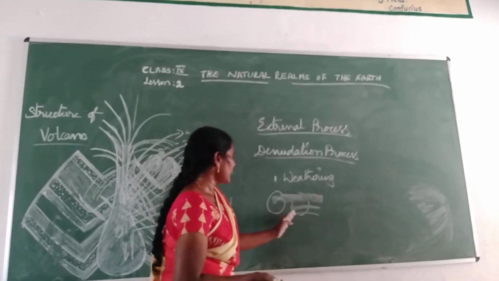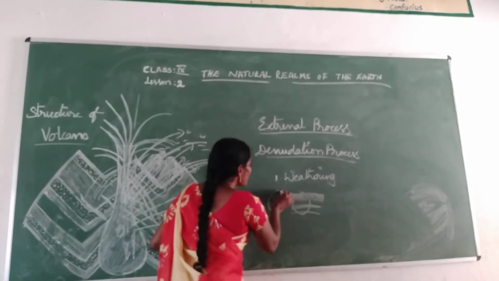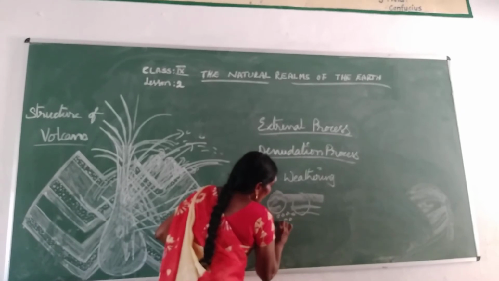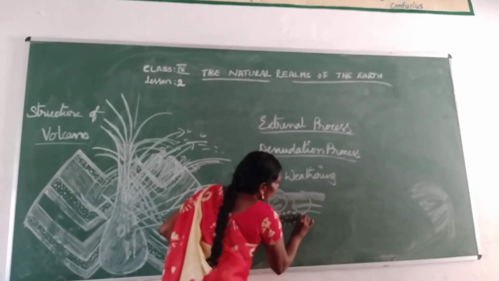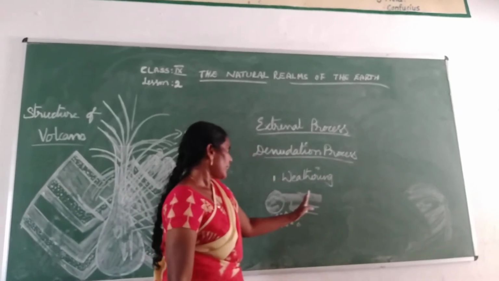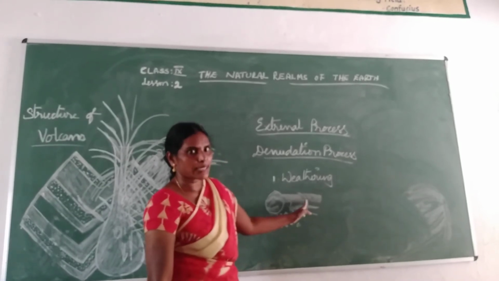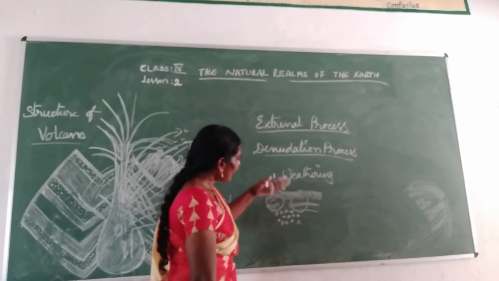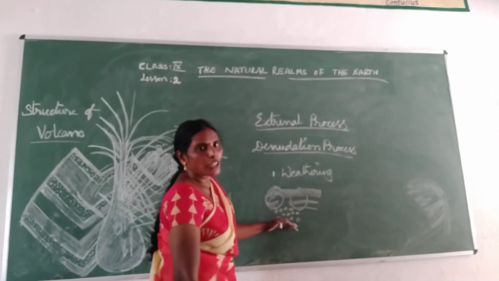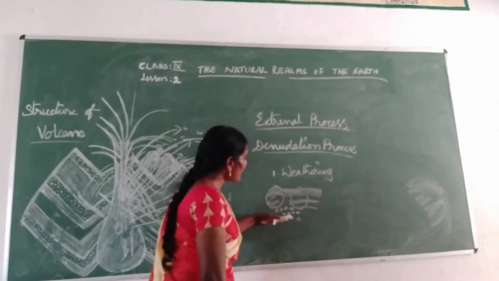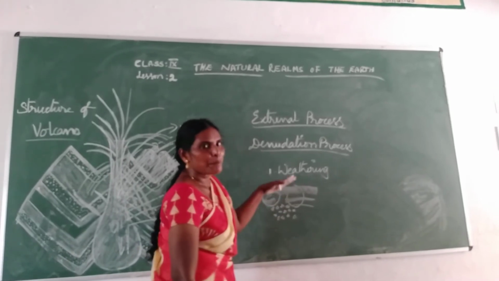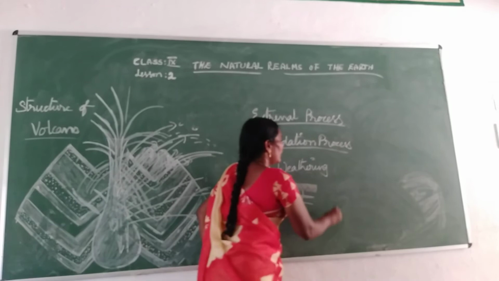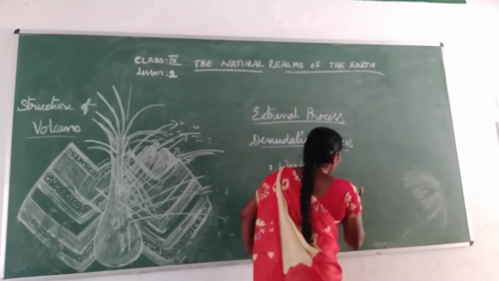Because of the chemical reaction, these rock tops fall down like this because of the interaction of water and temperature or sun heat. Small pieces separate from the big rock. This is called brittle. Brittle means, do you know what brittle is?